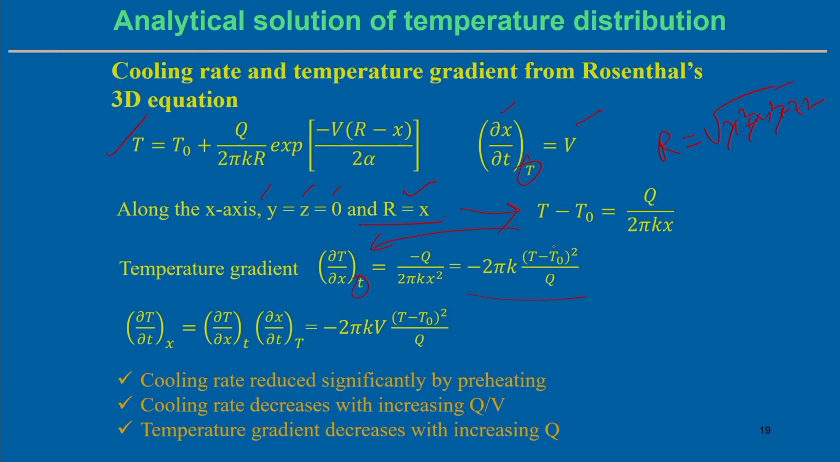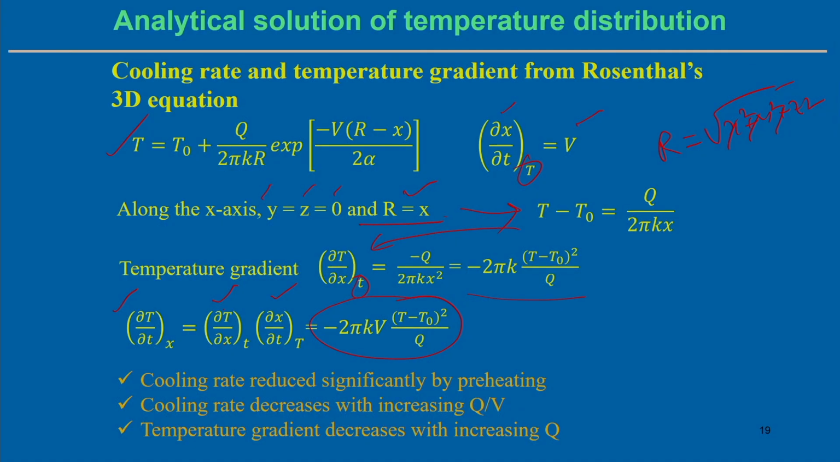So, finally, we can estimate the cooling rate along the x axis. Cooling rate along the x axis we can represent as del T by del t, which indicates the rate of cooling, associated with del T by del x into del x by del t. This term we have already estimated, and multiplying, we get the cooling rate as twice pi k v times T minus T0 whole square by Q, where T is one particular temperature, T0 is the initial temperature and Q is the heat input. So, we can make this simple calculation from this analytic solution.